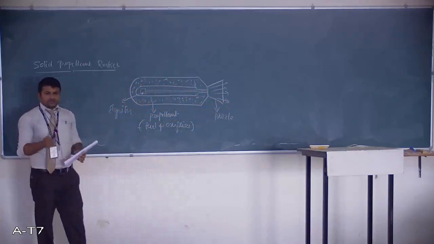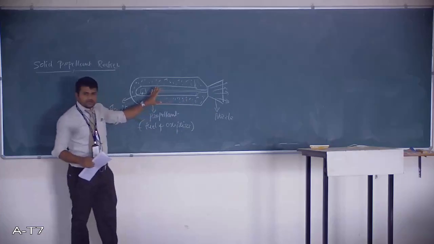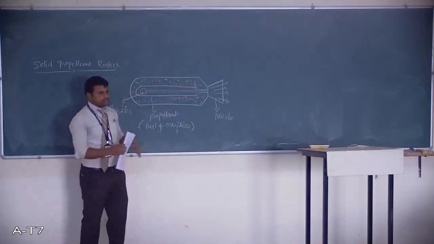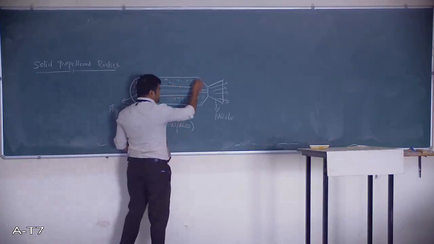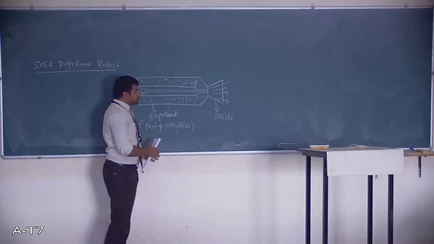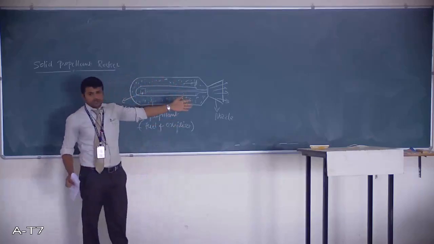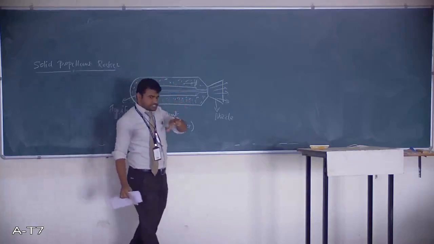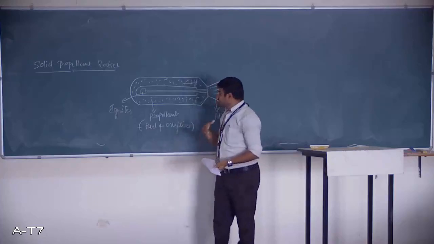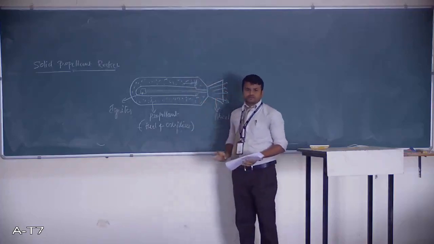Now here the combustion takes place not here and there, but continuously. Let us say combustion is happening here, then next it will start here, and next here. Like this the propellant will burn and thrust will be produced. So here some limitations are there. What are those limitations? Here you cannot switch off and switch on your rocket engine whenever you want.